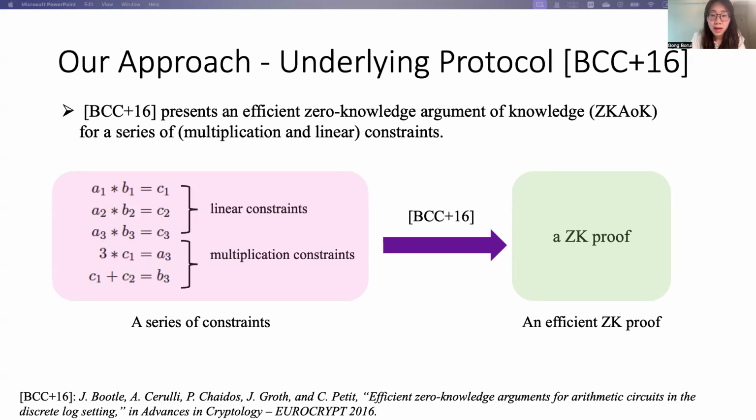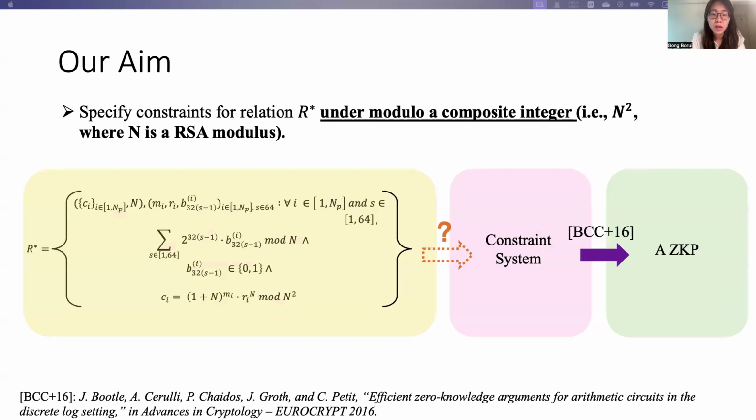In this paper, it constructs an efficient zero-knowledge proof with a series of linear and multiplication constraints as inputs. So to prove our relation R star, our aim is transferred into constructing a constraint system to represent this relation R star here.